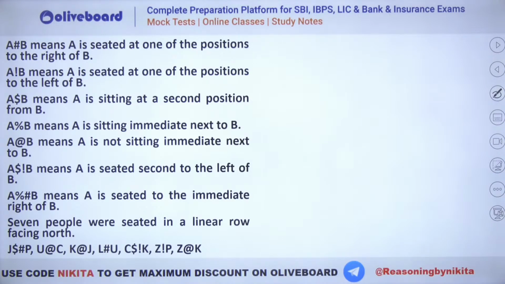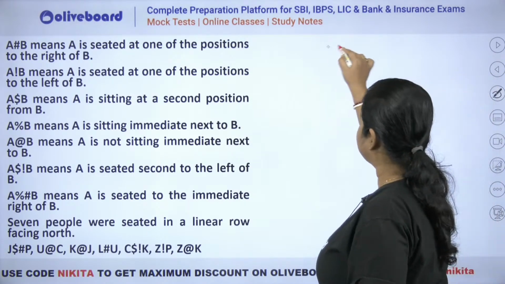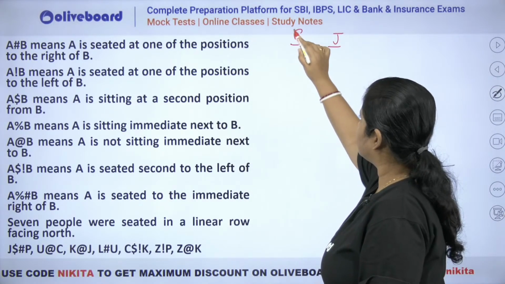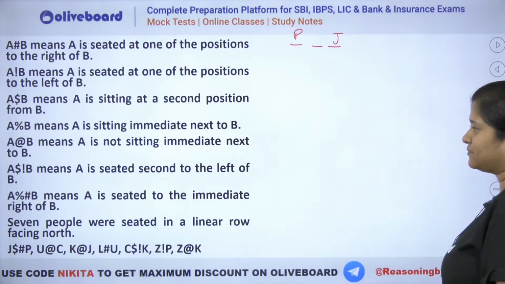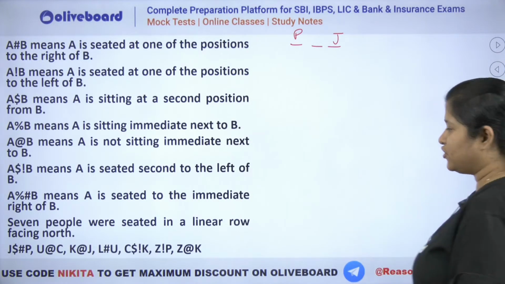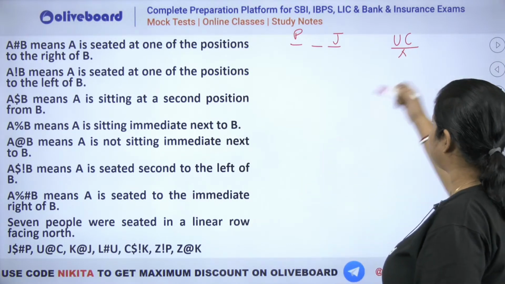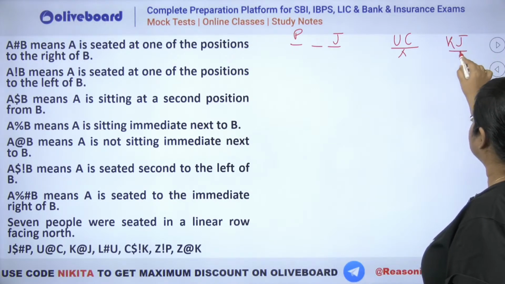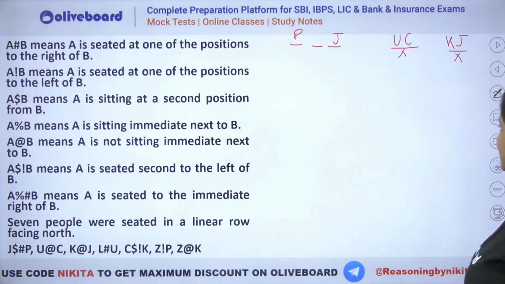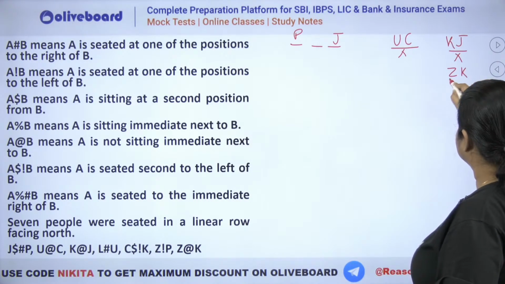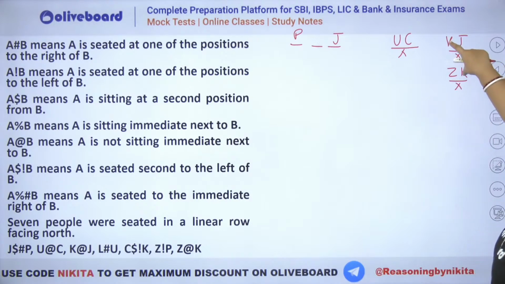देखो J dollar hash P का क्या मतलब होगा? Dollar means second position, hash means to one of the positions to the right. That means J has to be second to the right of P. ठीक है. First hint का क्या मतलब है? J is second to the right of P, something like this. Okay, then we have U at the rate C. At the rate means they are not sitting next to each other. So U and C should not be seated together. Okay, U and C cannot sit together. Similarly, K and J cannot sit together. Okay, then we have Z and K also does not sit together. So you can see here that K does not sit beside J, also does not sit beside Z.